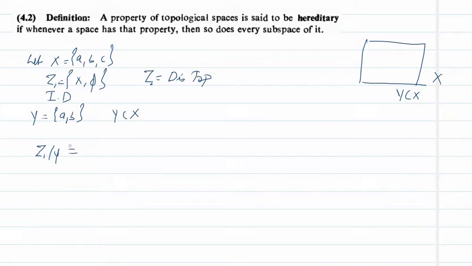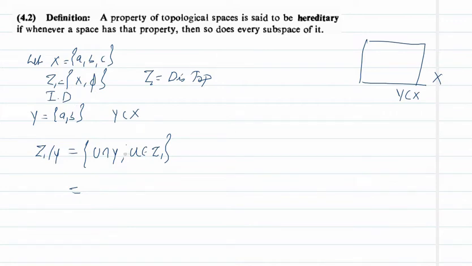For that, what are the members of tau 1 restricted to Y? Members of tau 1 restricted to Y are of the form U intersection Y, where U belongs to tau 1. But there are only two members in tau 1, they are X and phi.